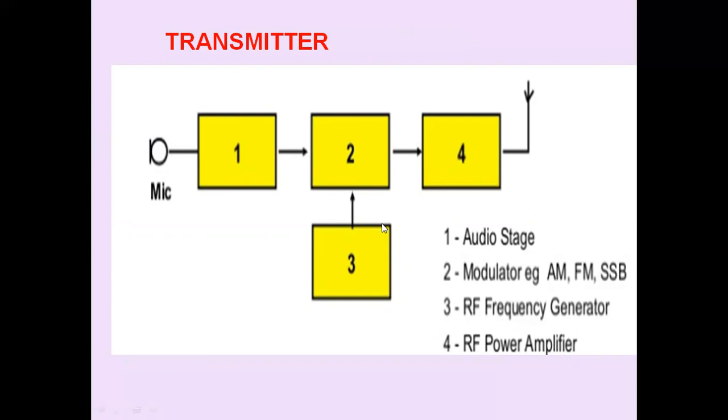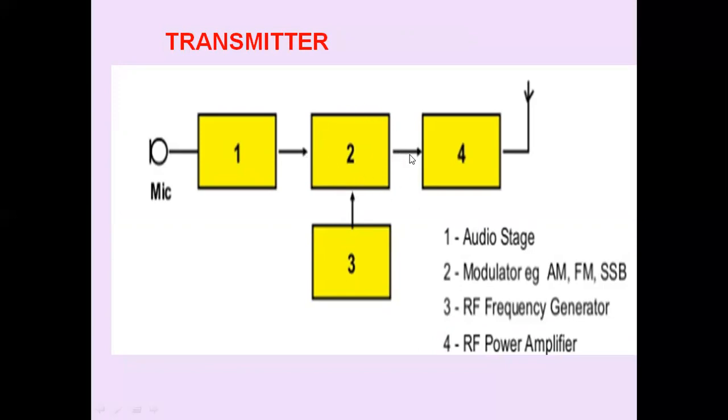With the help of the carrier, we are modulating it. So a carrier generator is required. This block 3 is the RF frequency generator. It can be used as a carrier. With the help of this carrier, the message signal is modulated in the modulator.